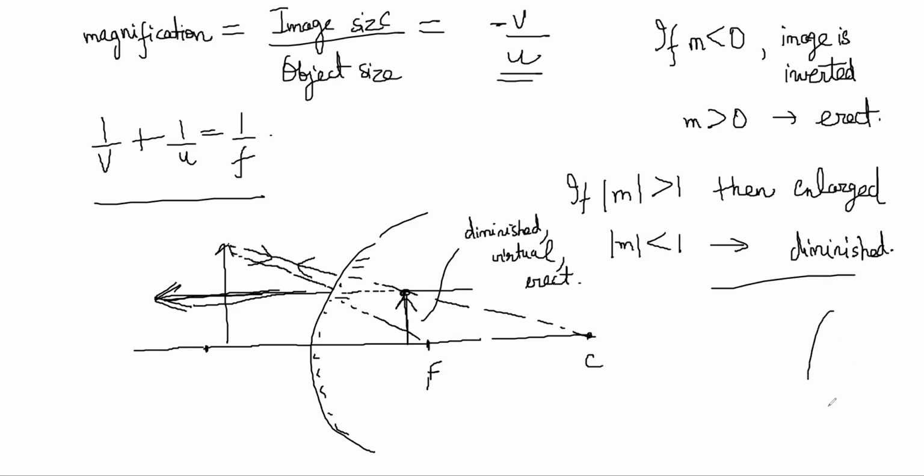The other case is when the object is very far at infinity, so parallel rays are coming. They will seem to diverge, and they will seem to meet at the point called the focus. This will be a point image at the focus, right? This is the other case for convex mirror. So this is fairly straightforward. There's mirror image formation and all. Sign convention is also clear.